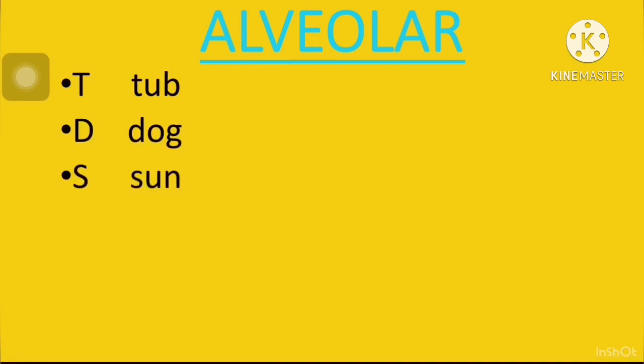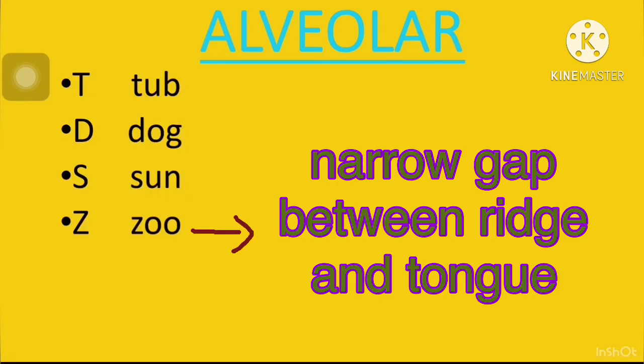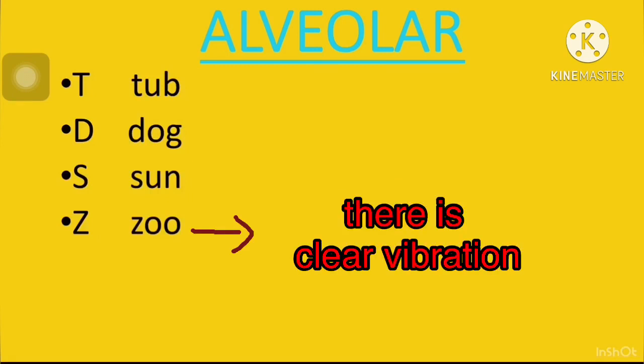Then S, S-U-N, sun. Z, zoo, Z-O-O, zoo. Many times the tongue touches or creates a close gap. Zoo. There is a vibration here.